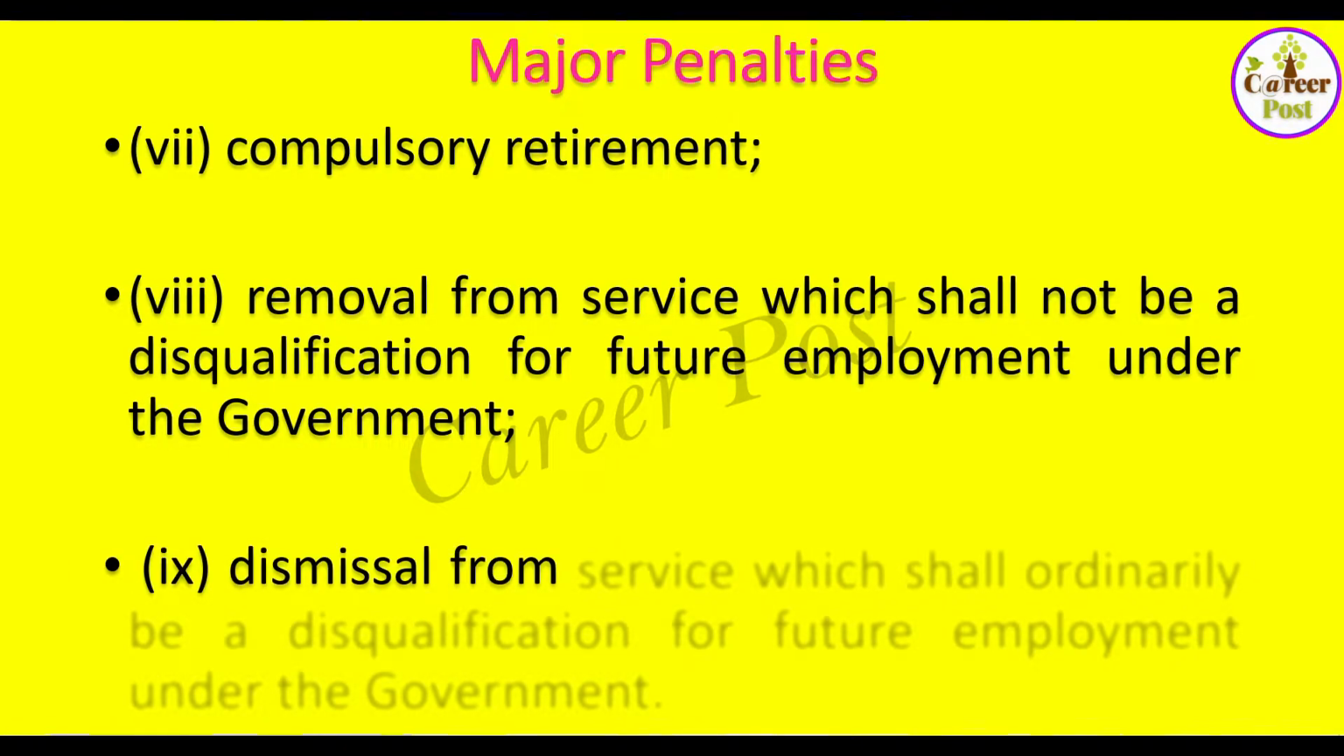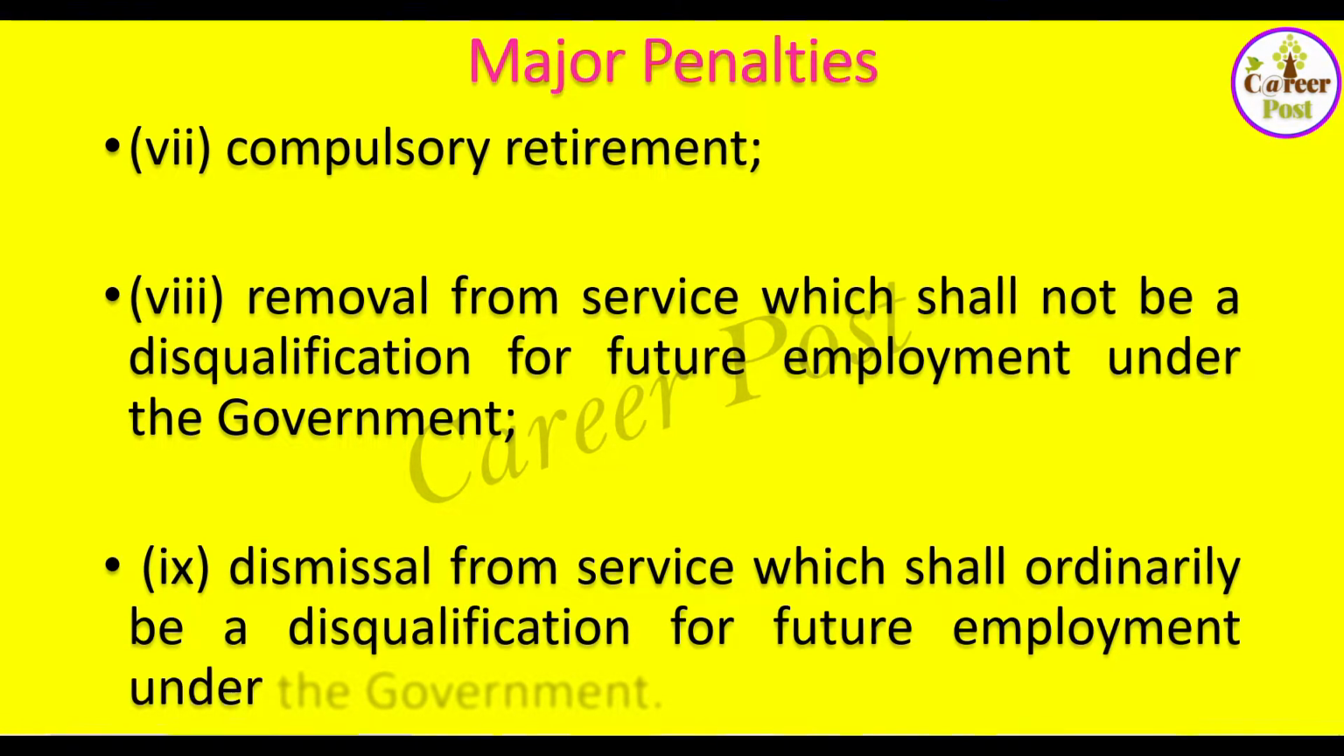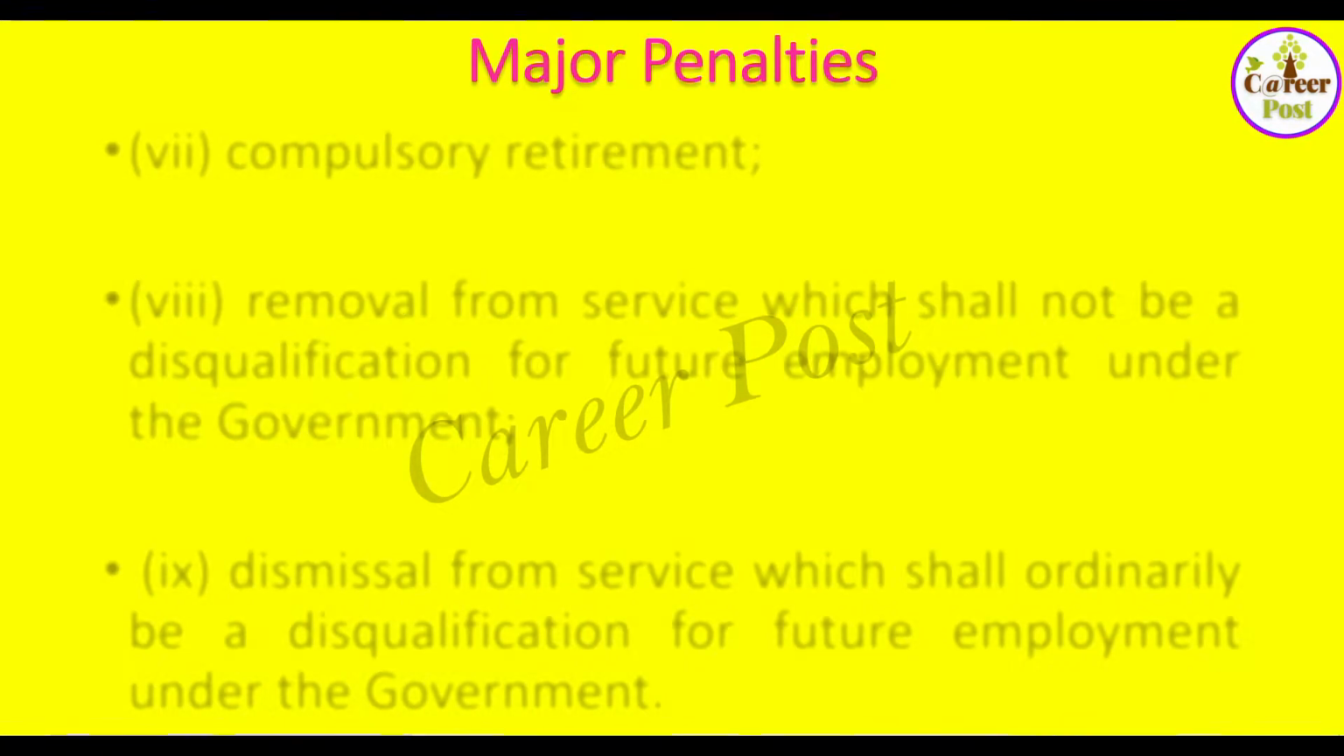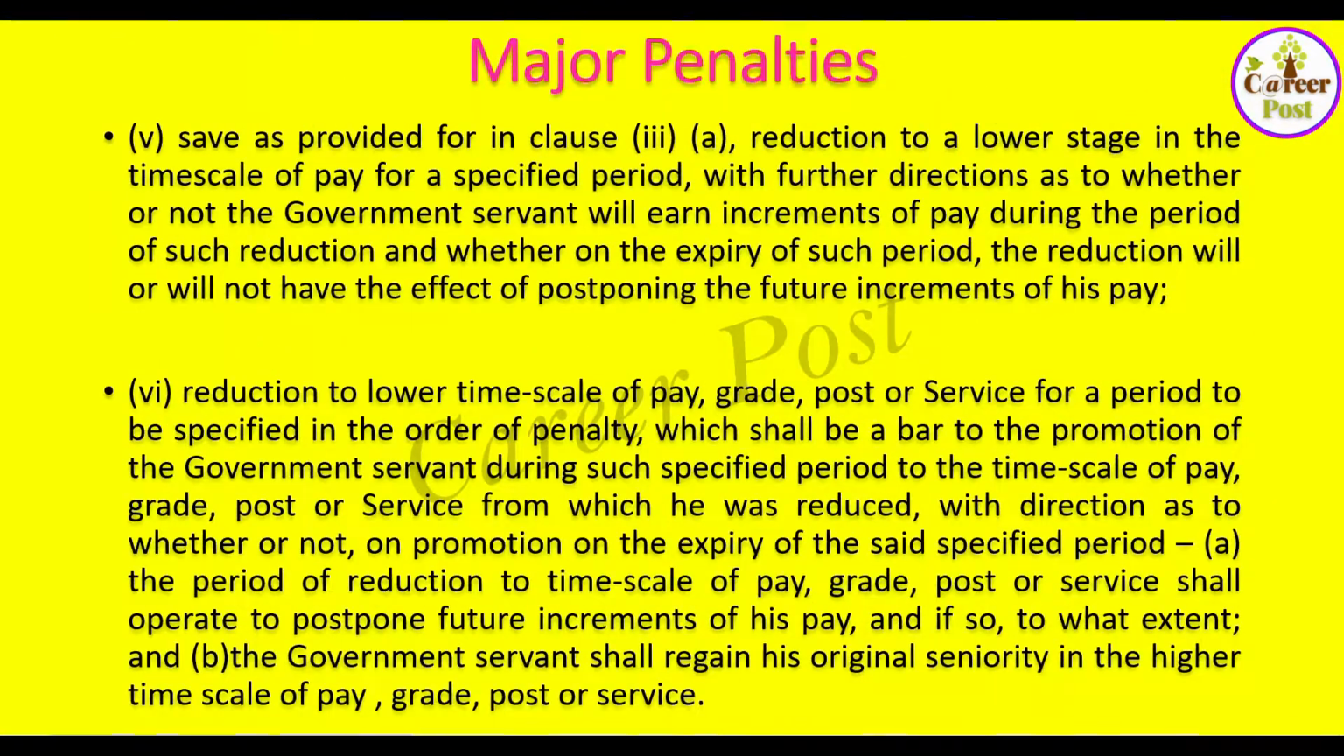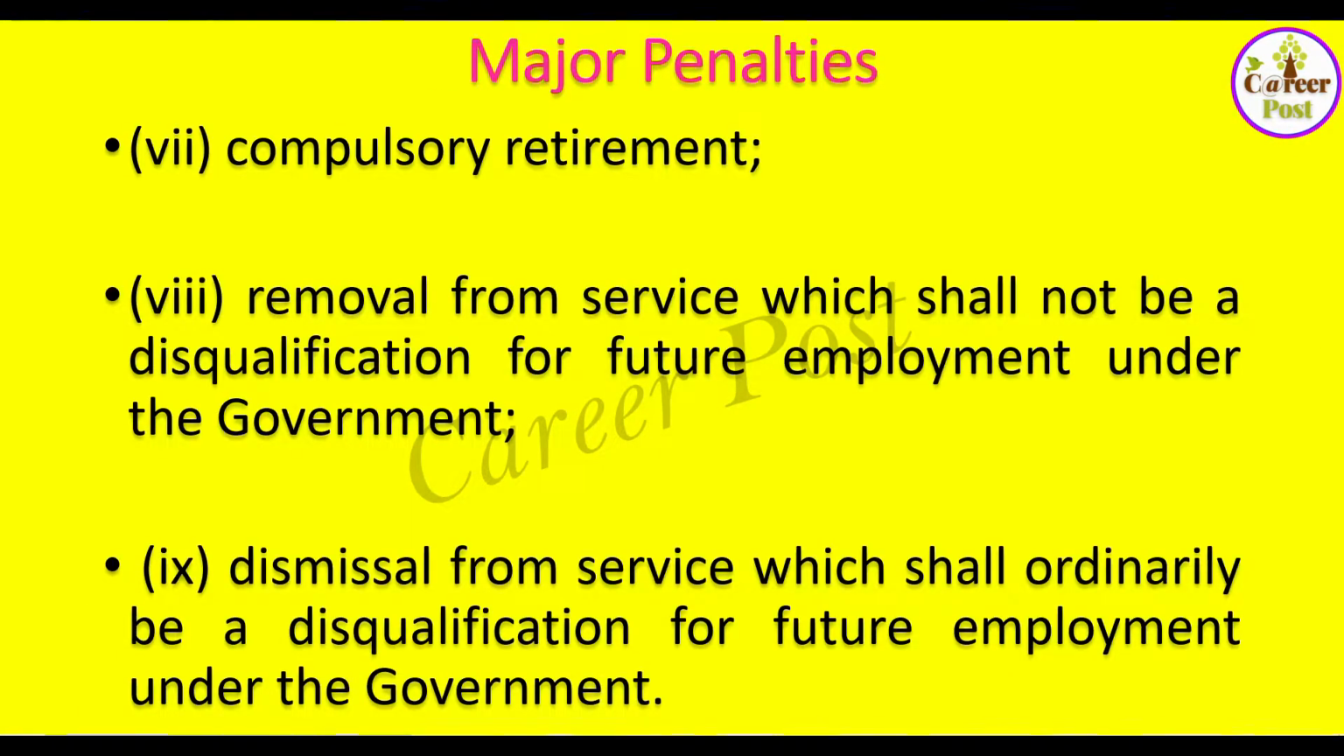The other one is dismissal from service, which shall ordinarily be a disqualification for future employment under government. And the last one is dismissal from service. If an official is dismissed from service, it will ordinarily be a disqualification for future employment. He cannot get future government employment. These are the 5 major penalties, 1, 2, 3, 4, 5, that can be given to a government servant in the central government.